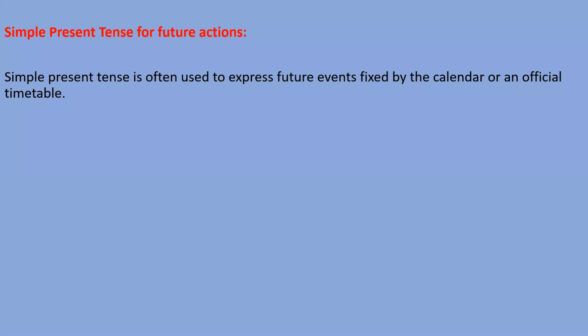Simple present tense is often used to express future events fixed by the calendar or an official timetable. So when future events are fixed and time is mentioned there, we can use simple present tense also. Some examples are written here.